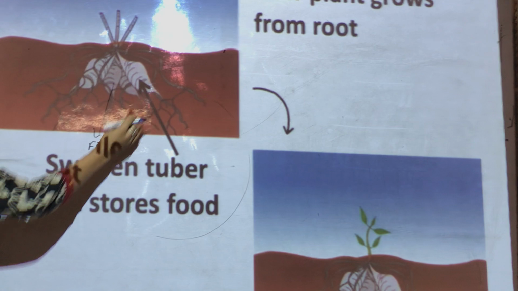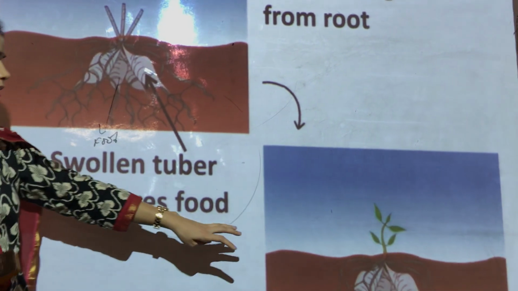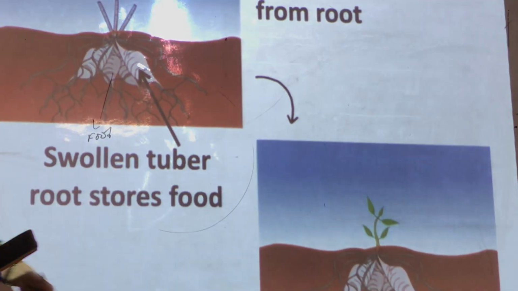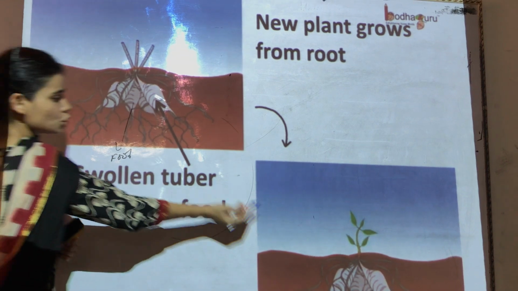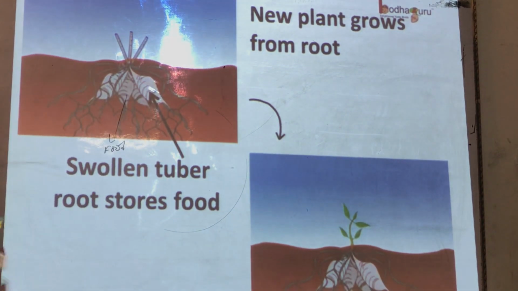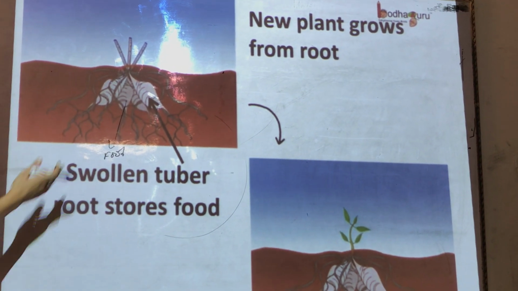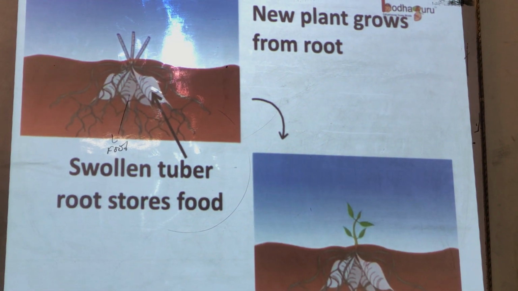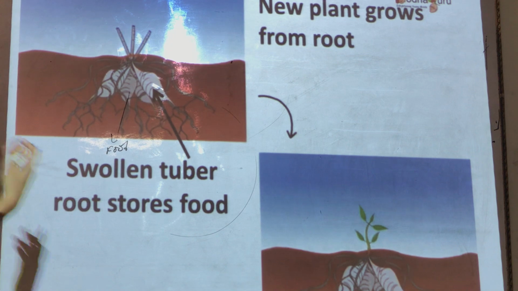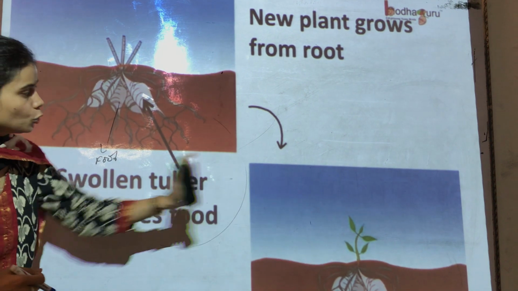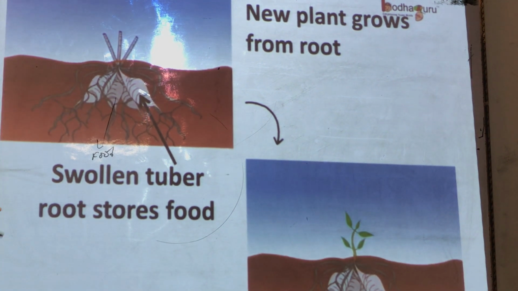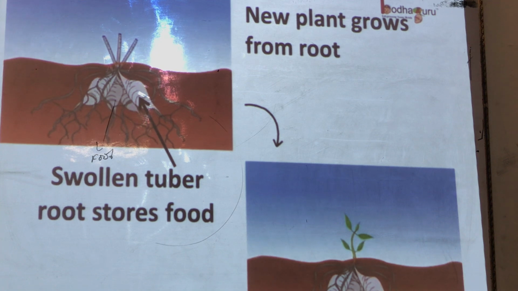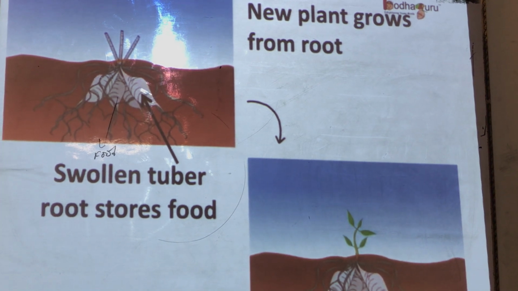Once you take one root and you transplant it in the soil, after some time the shoot will grow out of it. The new plant will grow out of the root. So you take the root and dig it inside the soil. After some time of dormancy, it will grow into a new plant. So this is the example where new plants can be reproduced through their roots.